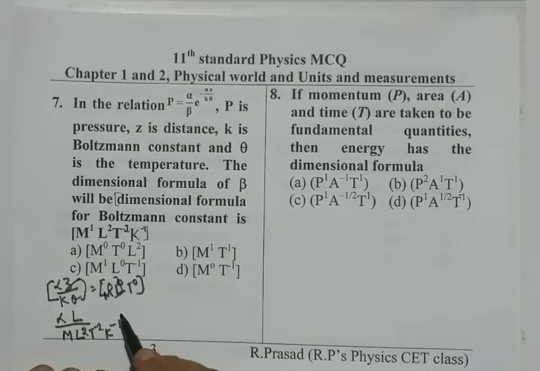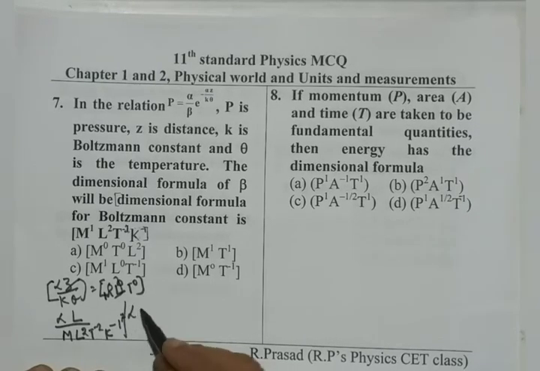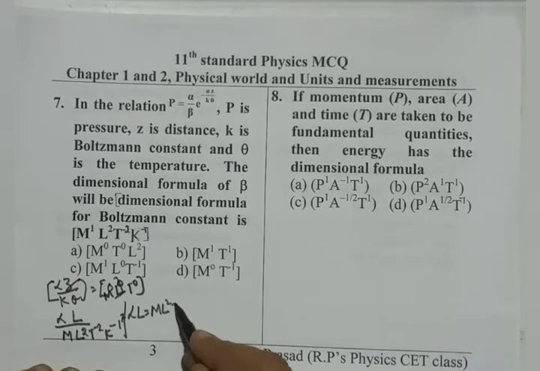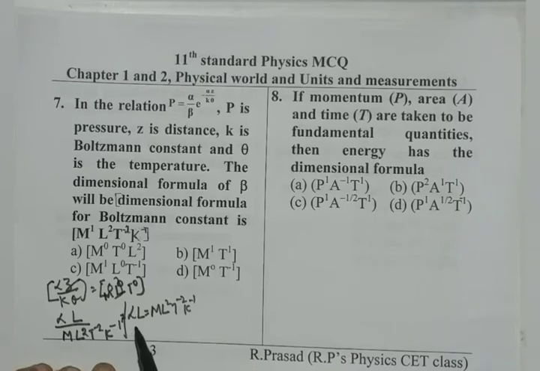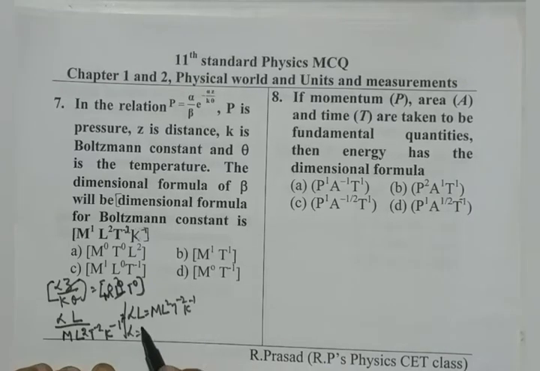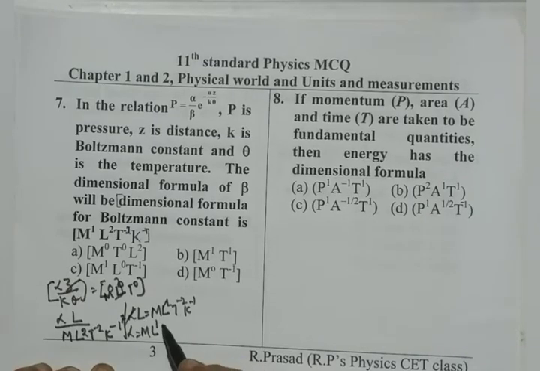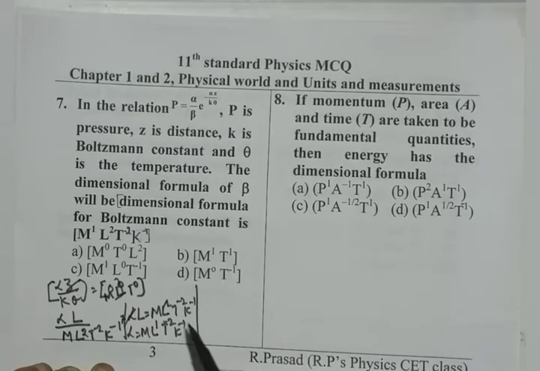Therefore, we can simply write alpha L as M L square T to the power of minus 2, K to the power of minus 1. Therefore, alpha is M L to the power of 1 because 1 L cancels there, T to the power of minus 2, K to the power of minus 1.